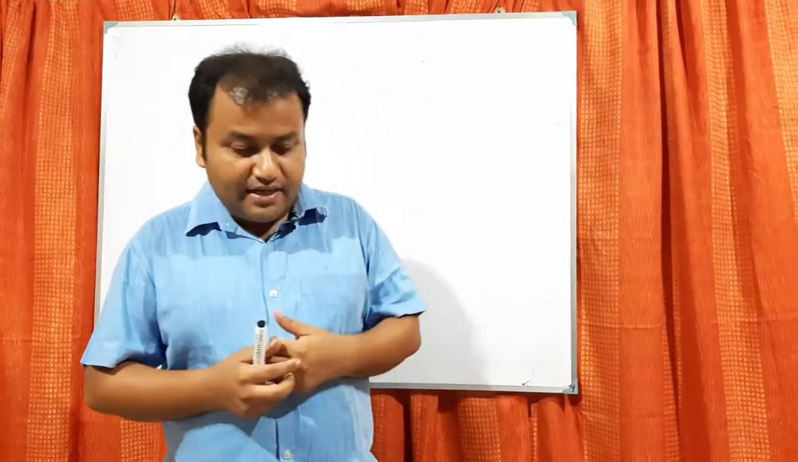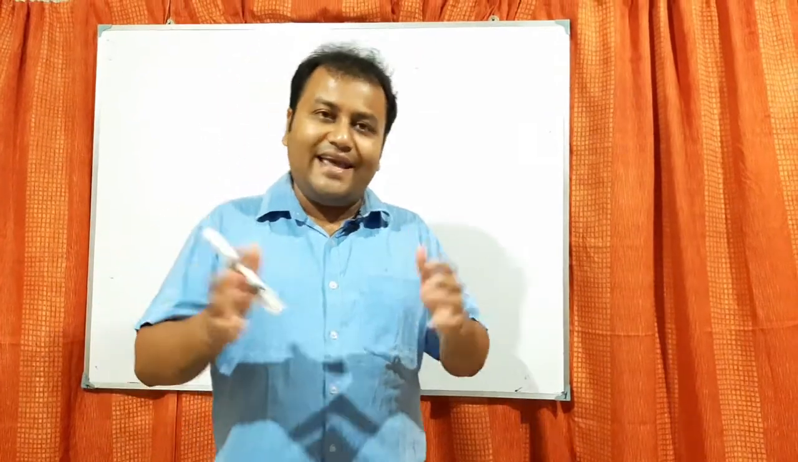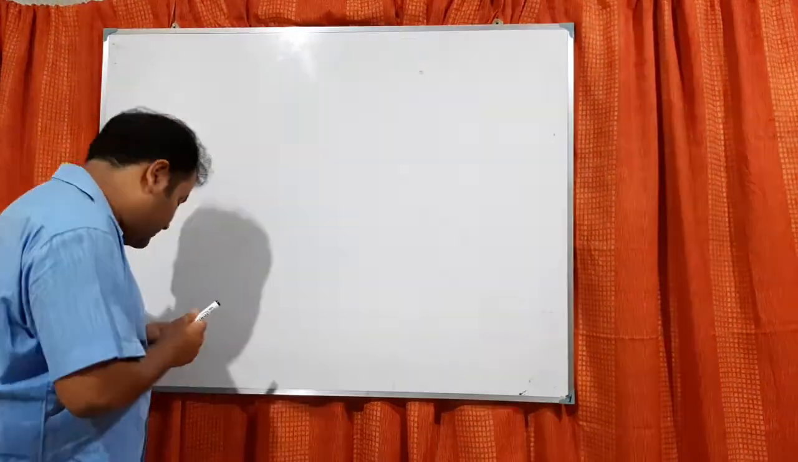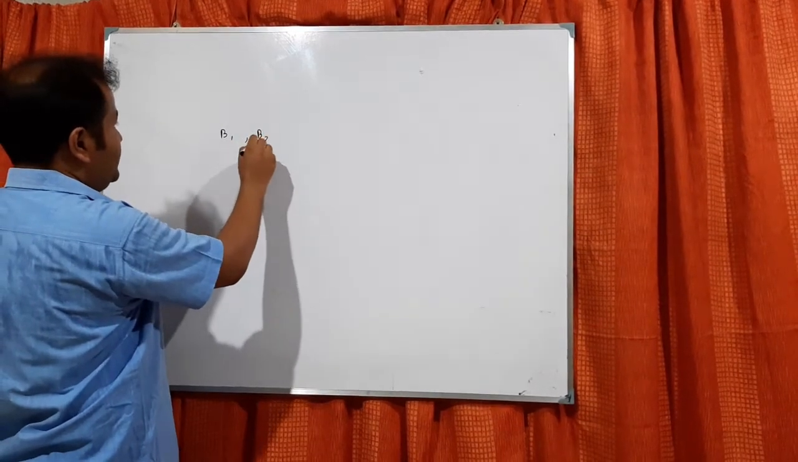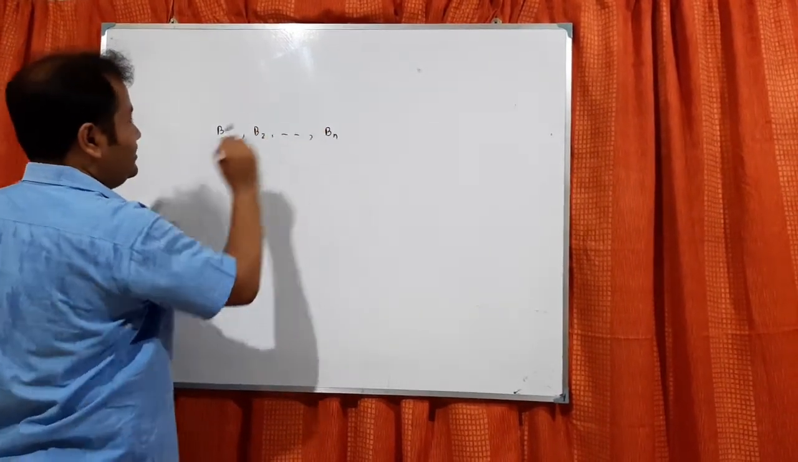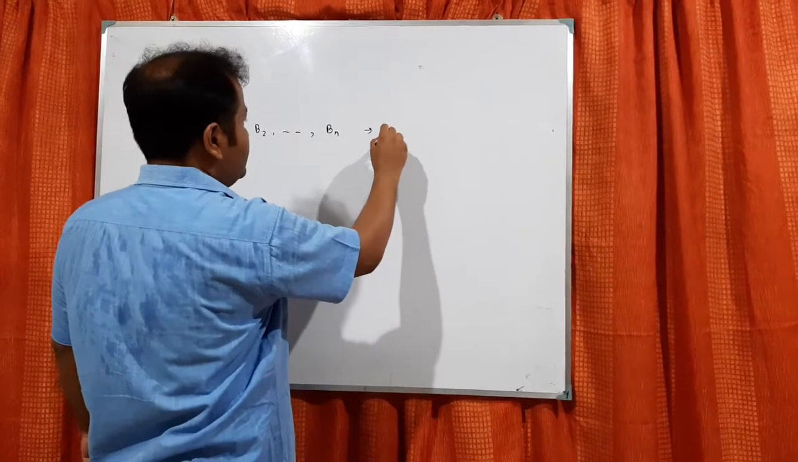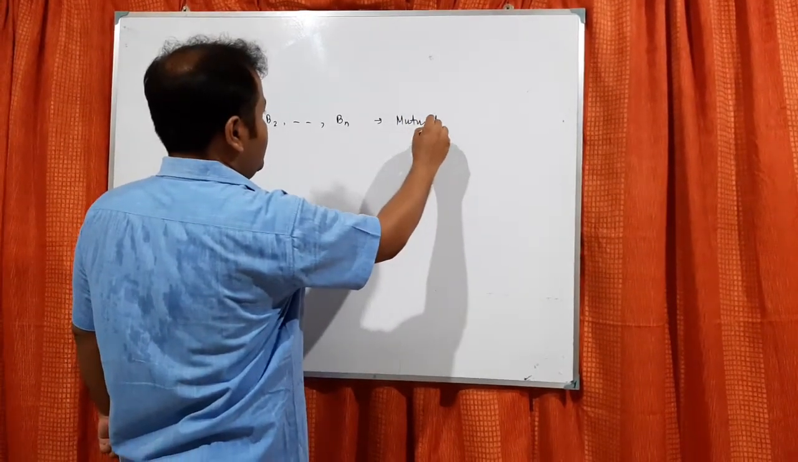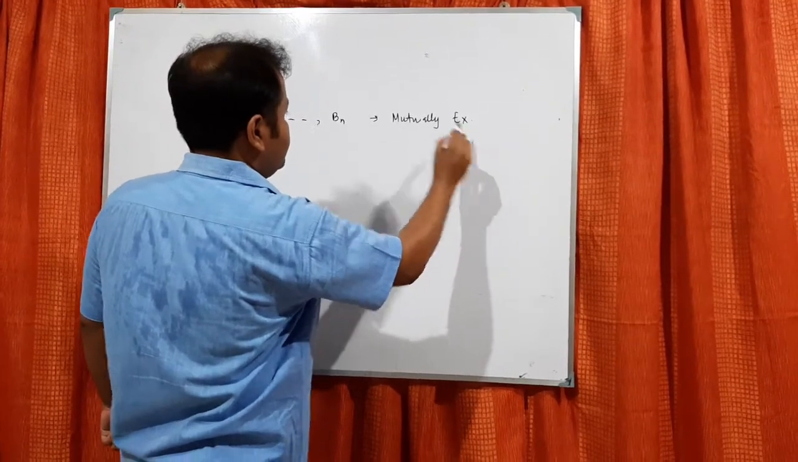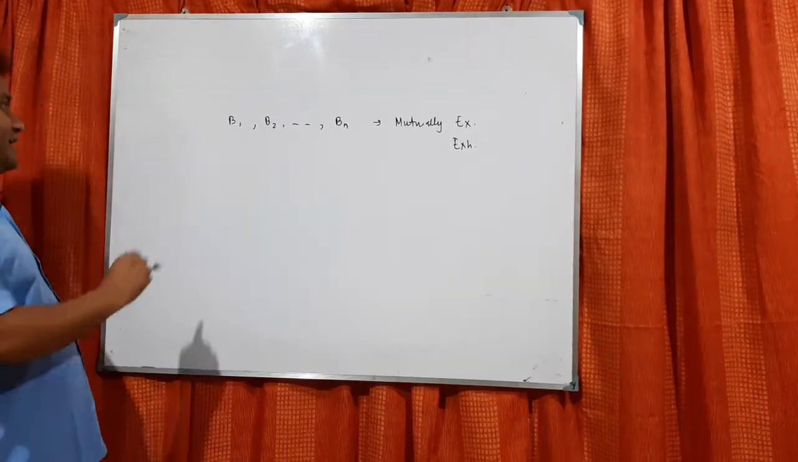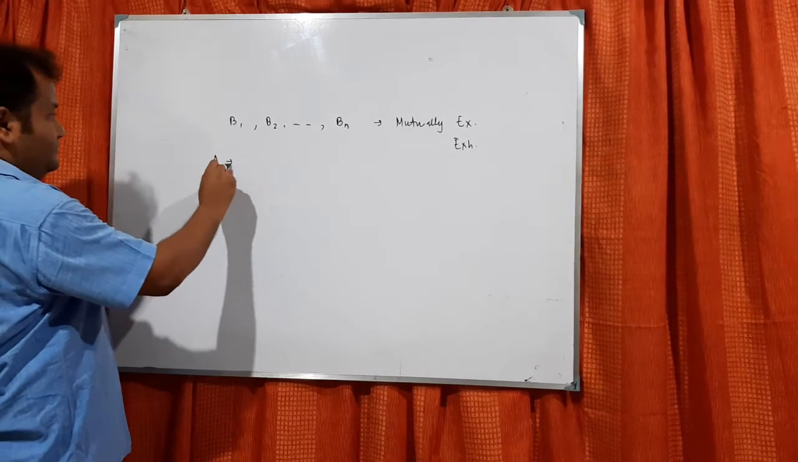So what is Bayes theorem? Suppose there are n events, B1, B2, ..., Bn, which are mutually exclusive and exhaustive, and let A be an event.